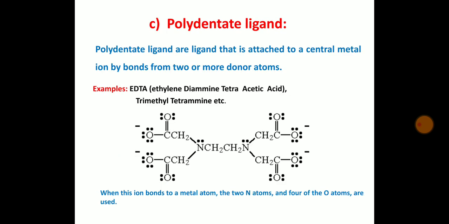Polydentate ligands are those ligands that are attached to the central metal ion by bonds from two or more donor atoms. So in a polydentate ligand, two or more donor atoms are present. For example, EDTA, that is ethylenediaminetetraacetic acid, and trimethyl tetramine are well-known examples of polydentate ligands. In EDTA, the four oxygen atoms and the two nitrogen atoms are able to donate the lone pair of electrons to the central metal atom. Hence, it is called a polydentate ligand.